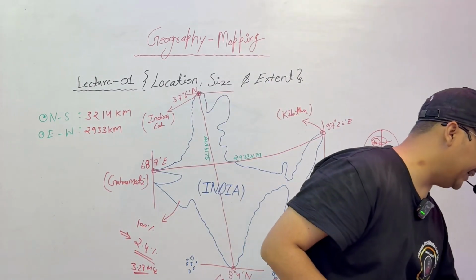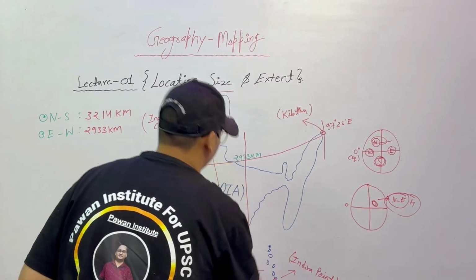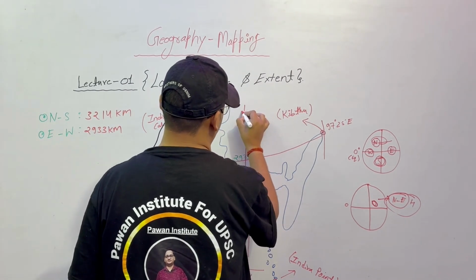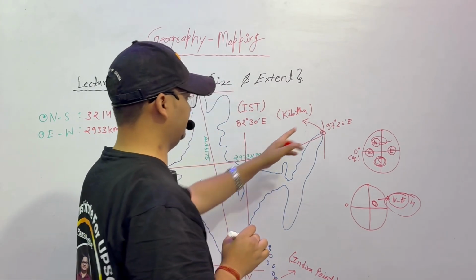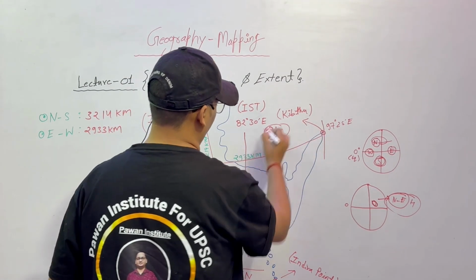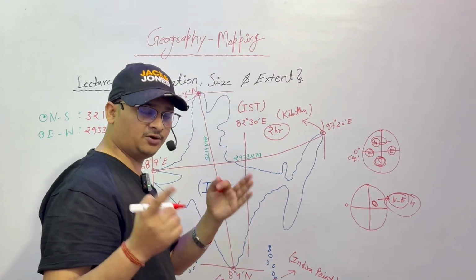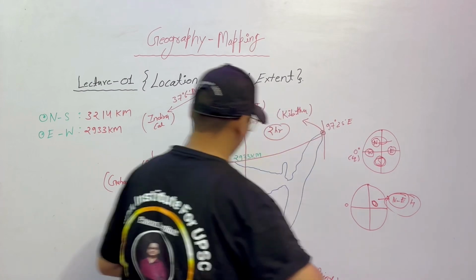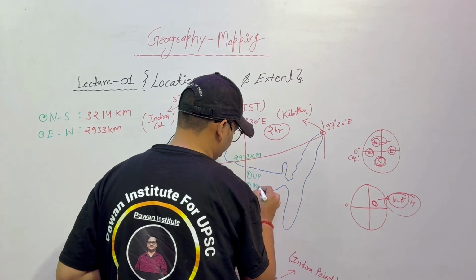And one more point: here I discussed that Indian Standard Time passes through here, that is 82 degree 30 minutes east. This is Indian Standard Time, IST. From here the time is taken, and as you know, the time difference from east to west is around 2 hours. So 82 degree 30 minutes passes through Mirzapur. So the first states we are going to take: the first one is Uttar Pradesh, UP. The second one is MP.